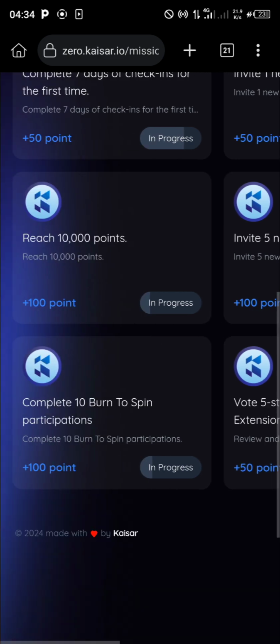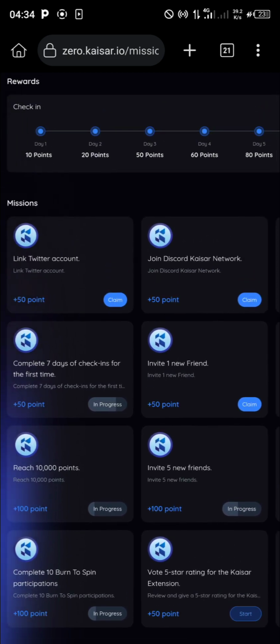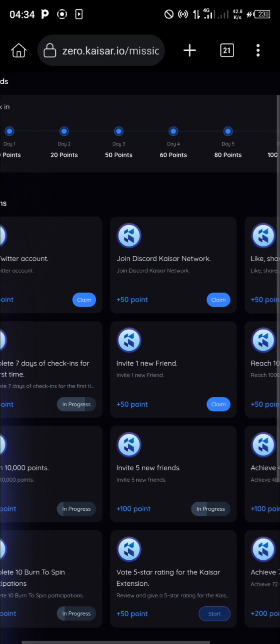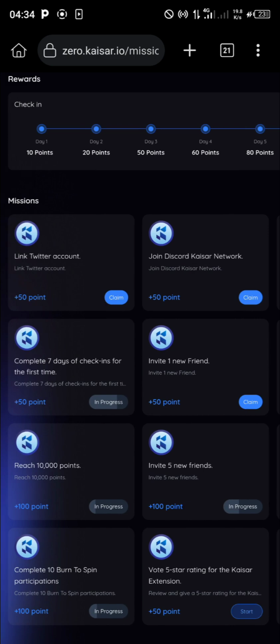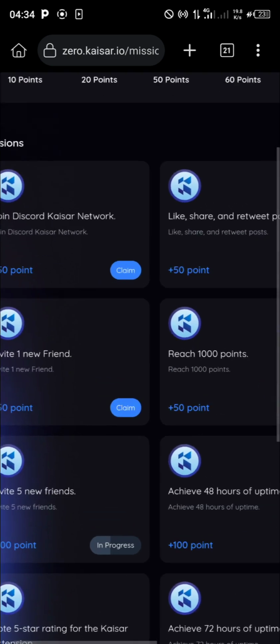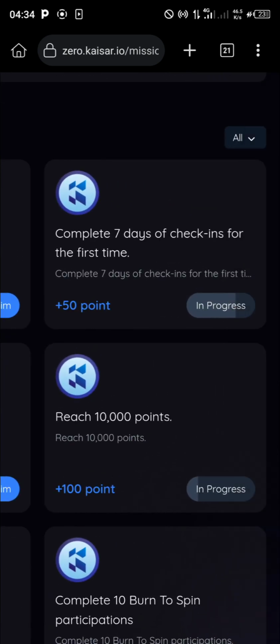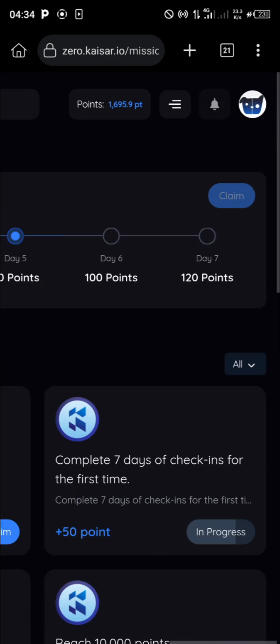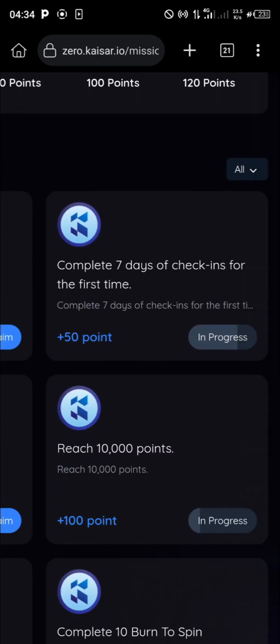Alright, so I have done that. Okay, now we have so many tasks for us here. Link Twitter account, join Discord, KAISAR, and so on and so forth. And then the next thing says to complete 7 days of check-ins for the first time. Presently, it is being calculated because I have not yet done it. Once I've done it and their system can see that I have done it, of course I'll be able to claim.